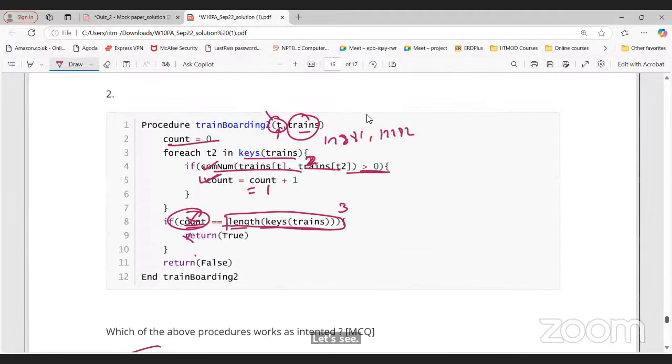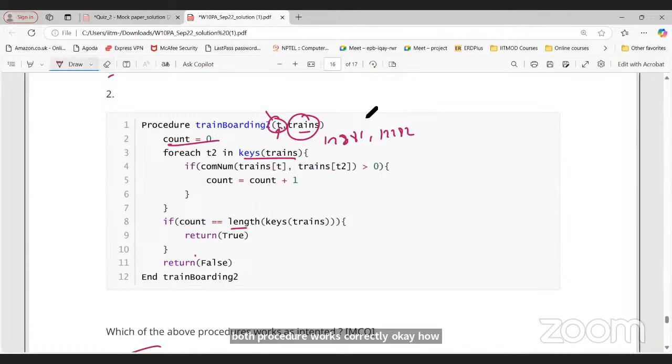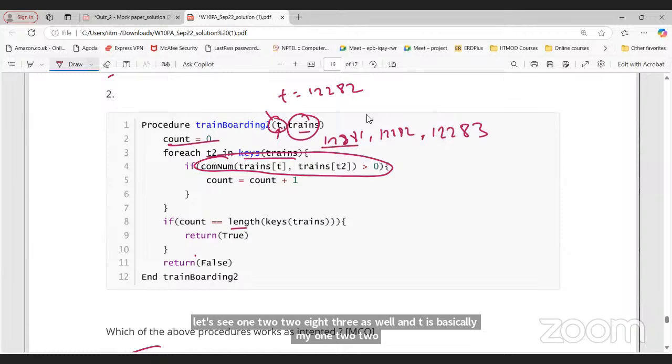Okay, let's see now. So at least one, that is getting correct here. So let's see 12283 as well, and T is basically my 12282. So T2 will be what? This one first.